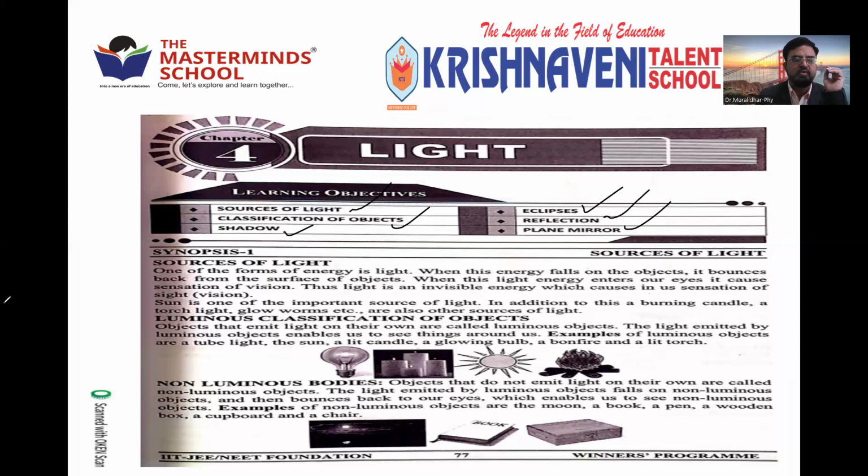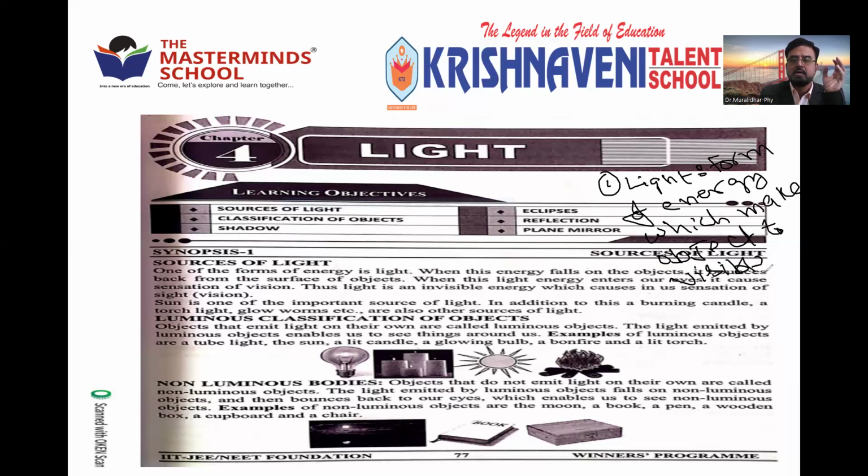First of all, we should be very clear about what is light. Before going to source of light, we should know what is light. First point, you can note down: a form of energy which makes objects visible for us.